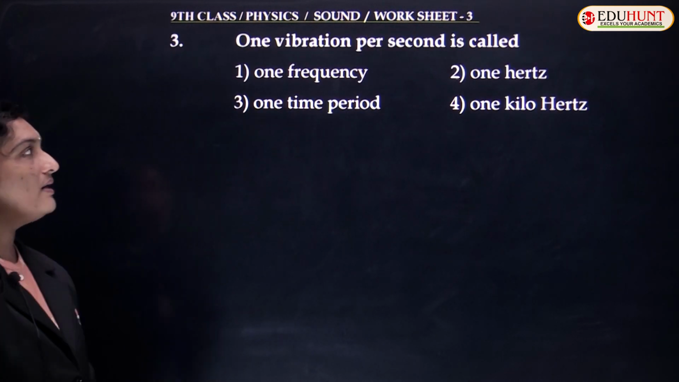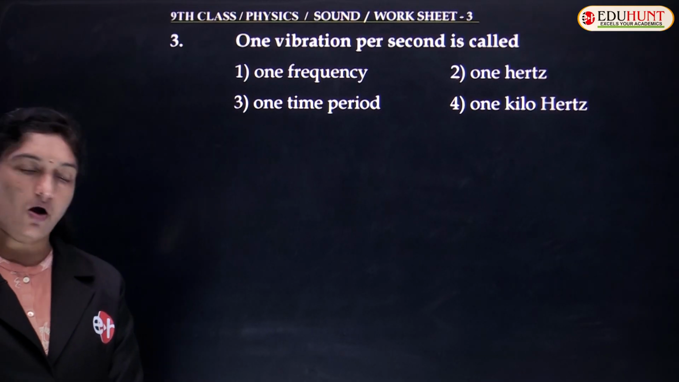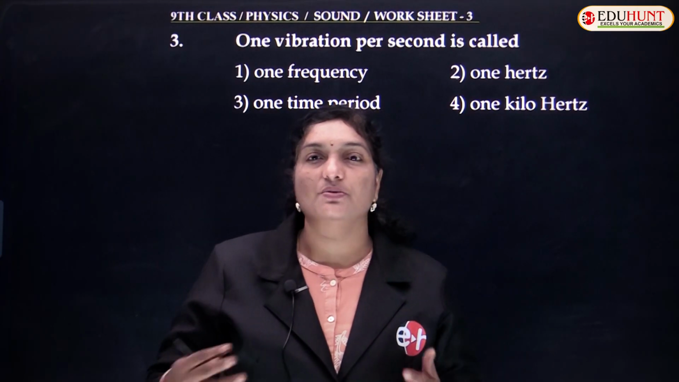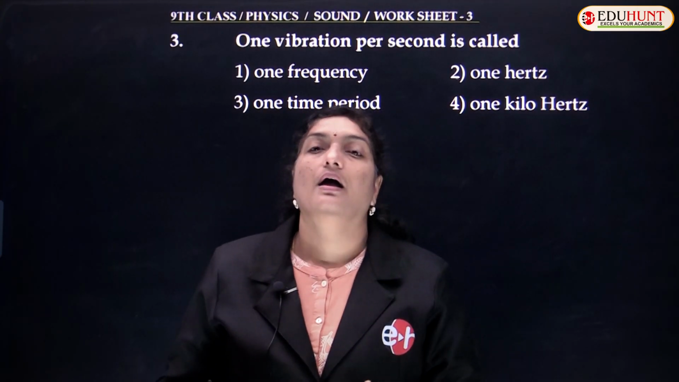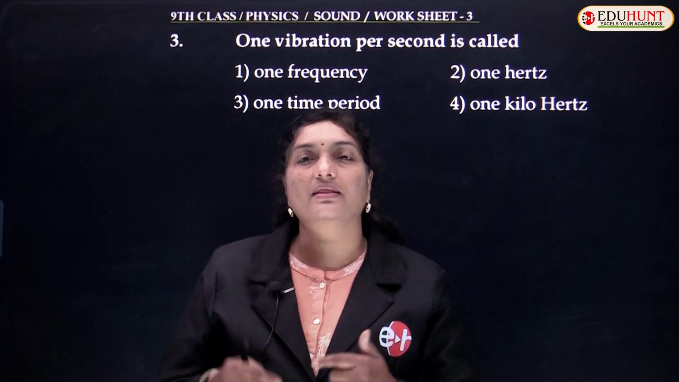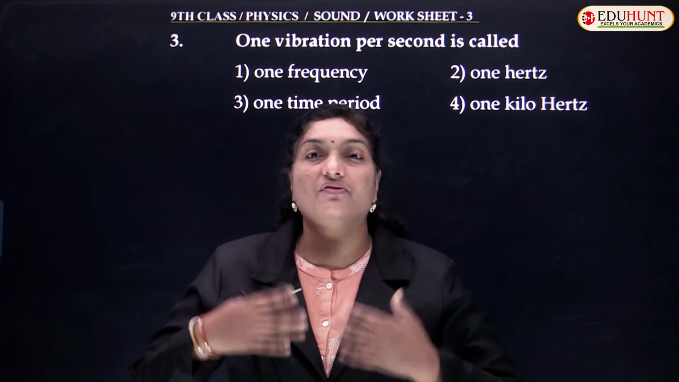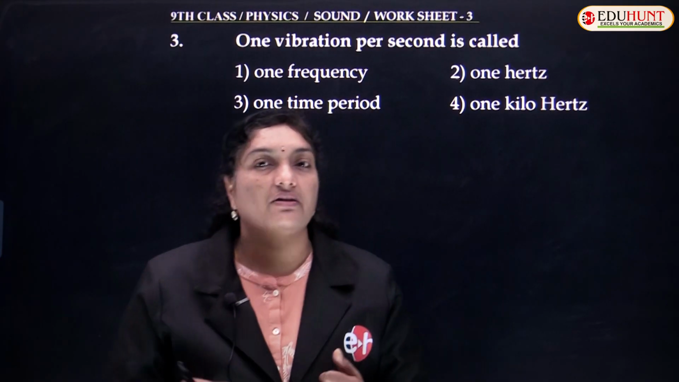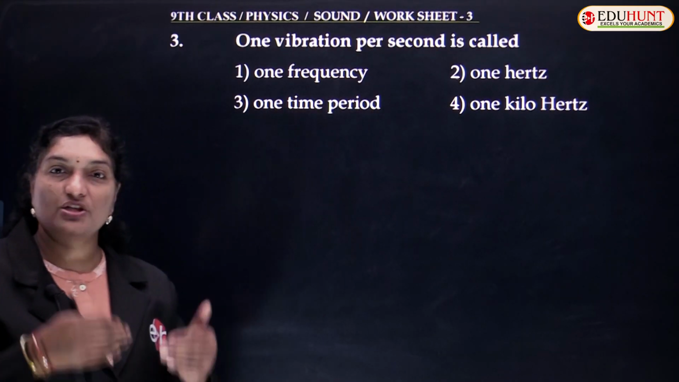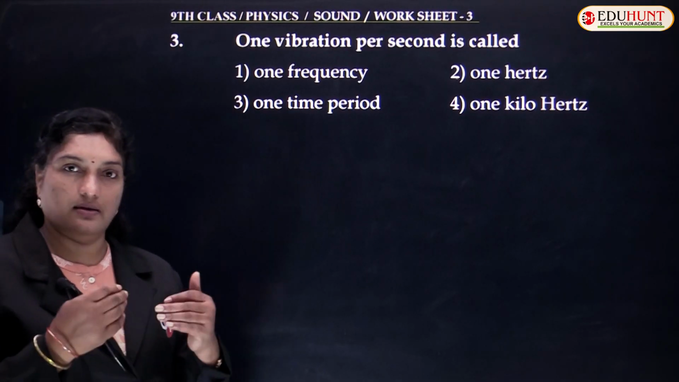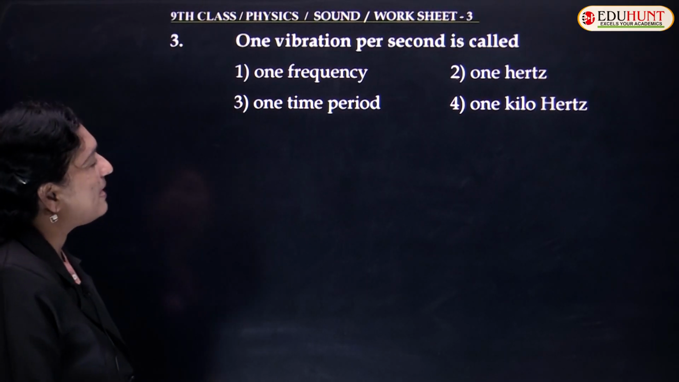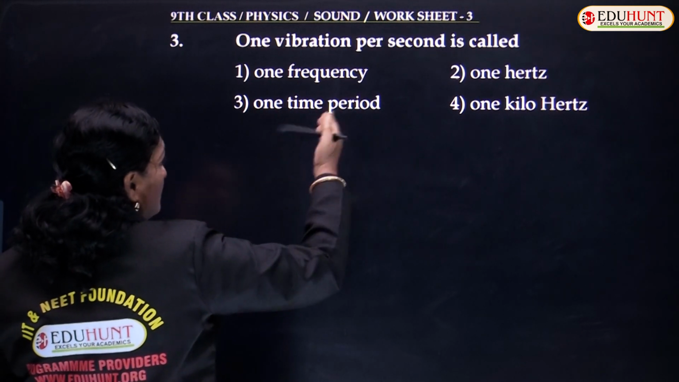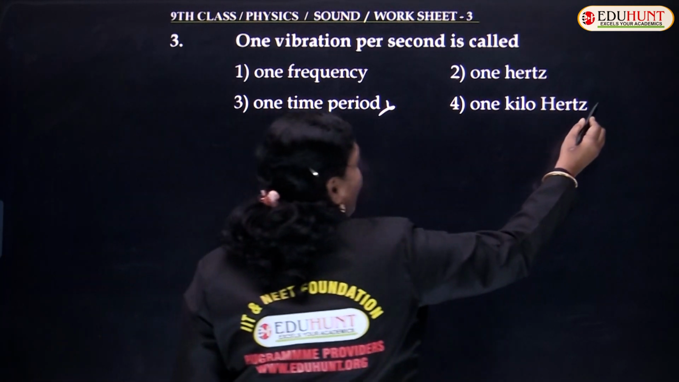Third one. 1 vibration per second. Already in the first concept, I told you that the number of vibrations per second or the number of cycles the wave is moving on is called your frequency. At what frequency the wave is vibrating. Frequency is nothing but the number of vibrations per second or the number of cycles per second. So, 1 vibration per second is called, is it frequency, 1 hertz or time? It's not time period and it's not kilohertz.